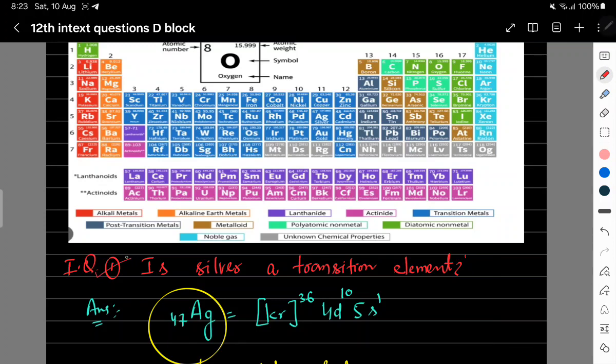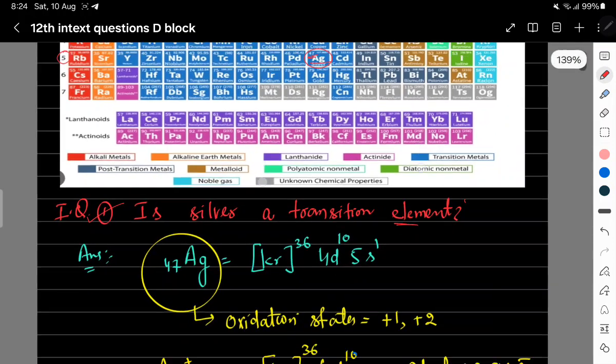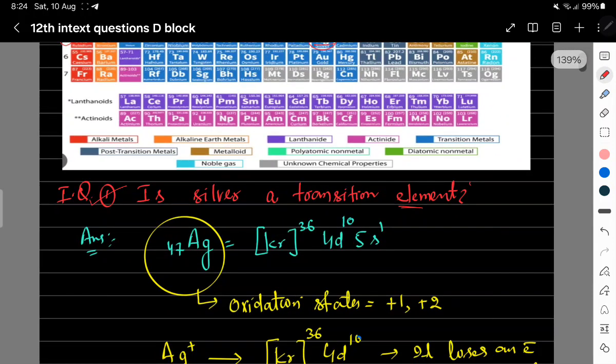So the first in-text question is: is silver a transition element? If we see silver in the periodic table, silver is present in the 11th group, having atomic number 47. Its period number is 5, group number is 11. So is this a transition element? Yes or no? We will start the solution of this question, that is silver, atomic number 47.